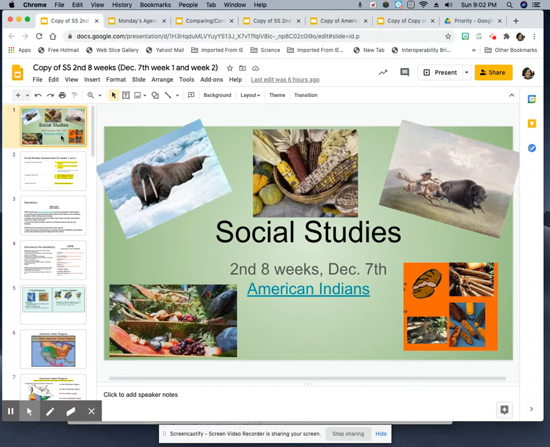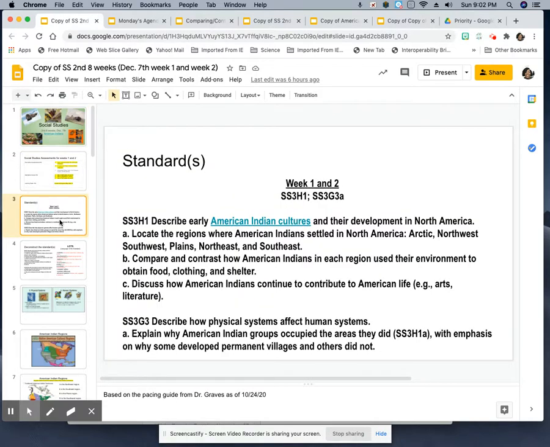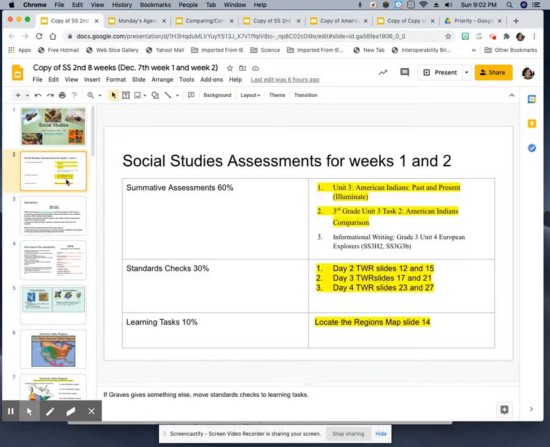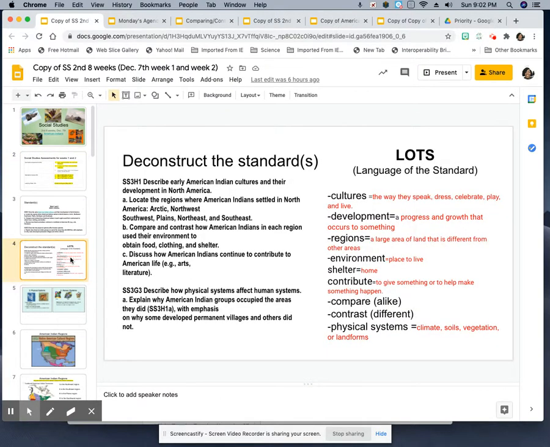Next week in social studies, we will be talking about the American Indians. And as a third grader, you will be responsible for locating the regions where American Indians settled in North America. You will need to know where the Arctic, the Northwest, Southwest, Plains, Northeast, and Southeast regions are located. Okay? And a region is just the area, a large area of land that is different from other areas.